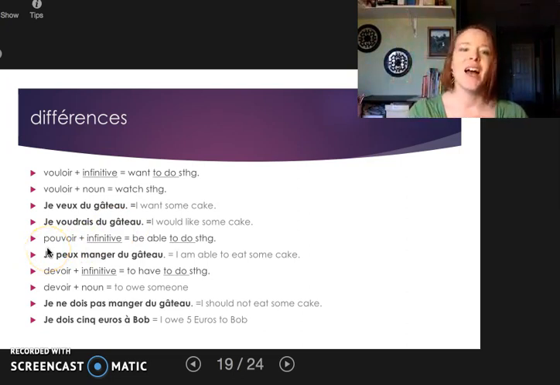So again, those differences. Pouvoir has to have an infinitive because you have to be able to do something. You can't able something. Devoir is very similar. It's going to want an infinitive. You have to, you must do something. If you put a noun, it's going to sound weird because with a noun, especially money, it means that you owe somebody something. So, je ne dois pas manger, there's that second infinitive. I must not eat some cake. And je dois 5 euros à Bob, where this noun after the verb then becomes I owe. Like I must to him this money.